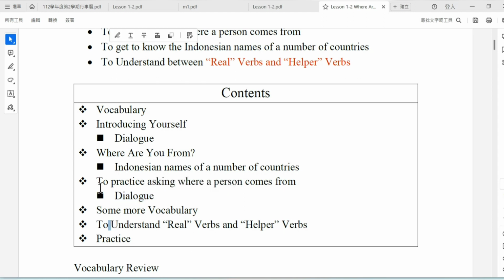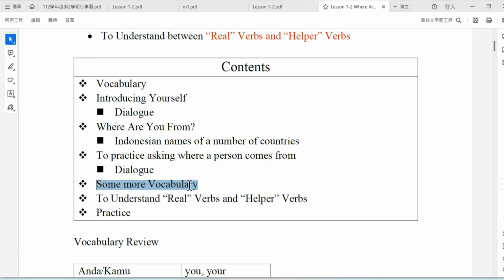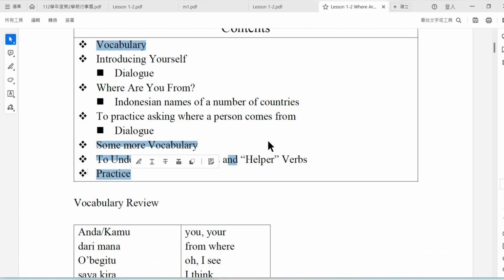And then the second is some more vocabulary, the vocabulary that I have not covered yet, and I will cover it here. And the third is to understand the real verb and helper verb, and then we practice here.